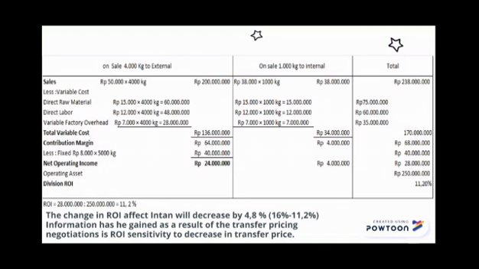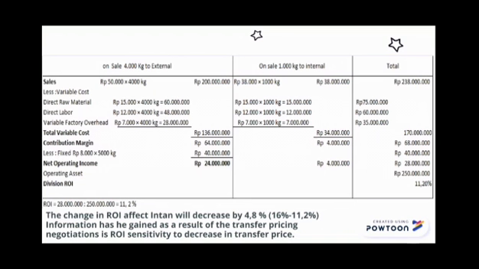So, net operating income is 24 million rupiah. Next, refer to answer 3. Contribution margin on the sale of 1,000 kg to internal is 4 million rupiah. So, net operating income is 4 million rupiah.